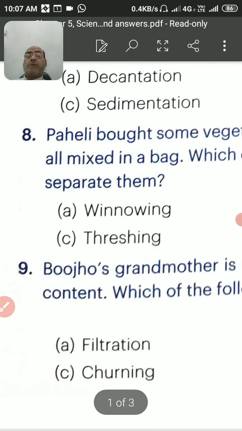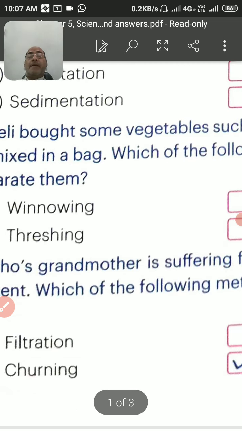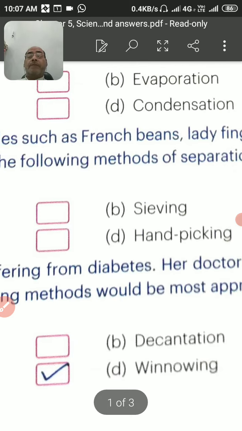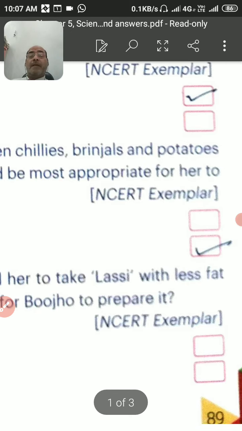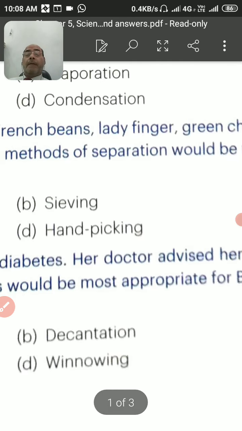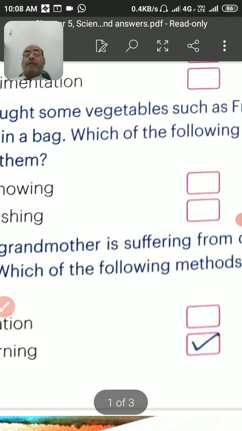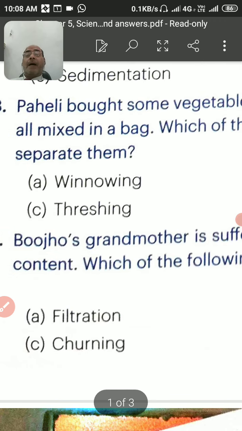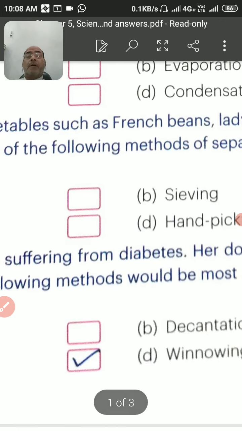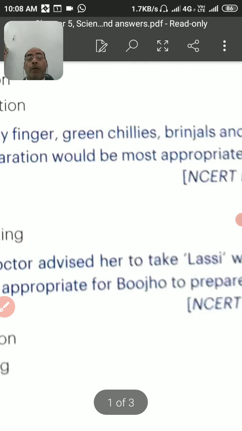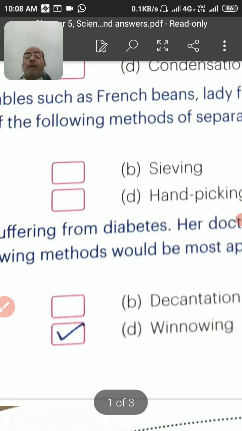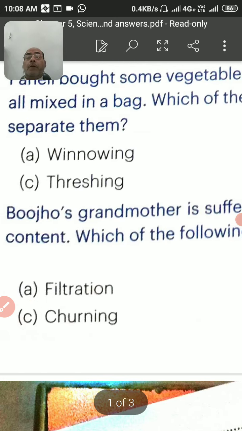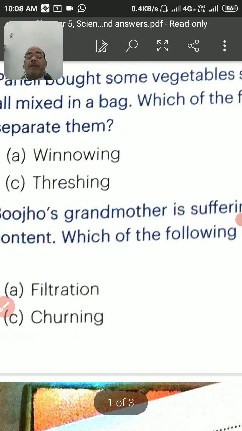So come to the next question, that is question number 8. Paheli brought some vegetables such as French beans, lady fingers, green chilies, brinjal and potato from the market and mixed them all in the bag. Which of the following methods of separation would be the most appropriate for her to separate them? तो कौन सा मेथड लगेगा इसमें?